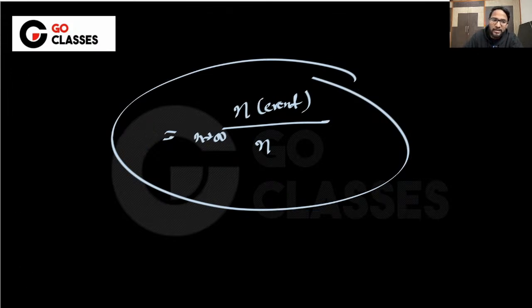Okay, where this thing is actually going to infinity, because you have to do it enough number of times. Okay, probability of an event is actually something like this, right? I'm not telling you the exact definition because it is not required for GATE, but I hope you understood what I mean by the probability. I only mean that you should be doing it enough number of times.